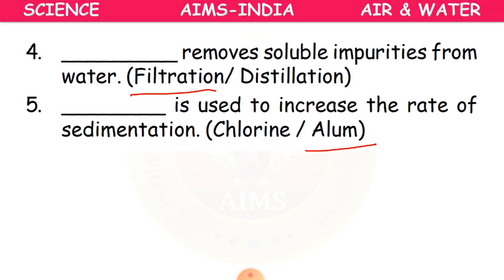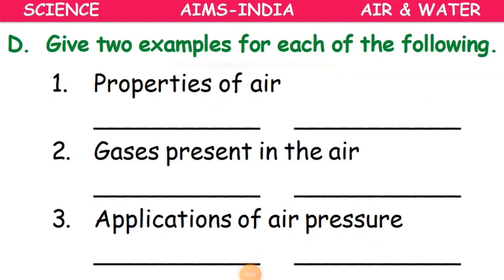Okay children. Now I would like to give some work for you as homework. In this D column, give 2 examples for each of the following. Please do this on your own as homework. You have to give examples for properties of air. The second one is gases present in the air. Third one is applications of air pressure. So where do we use the air pressure? For example, like vacuum cleaner, I have given you one. So you have to go with any other 2 examples.